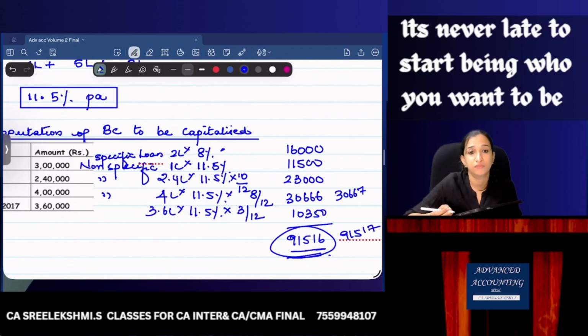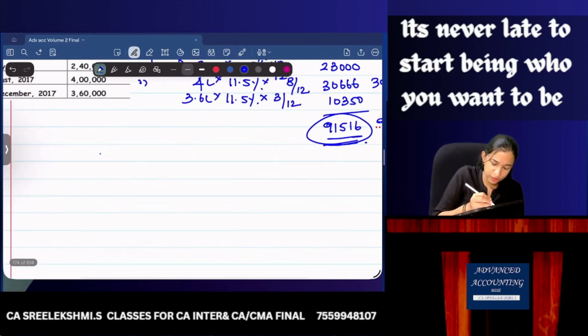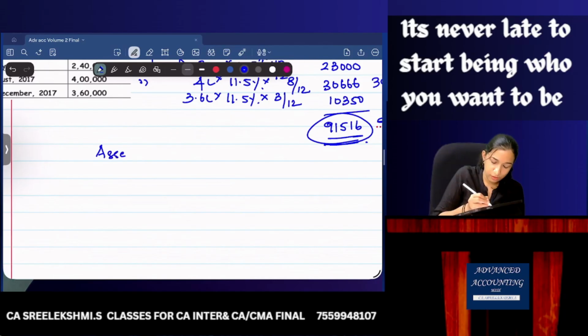So, what is the entry? What is the entry? Building to cash. I'll just write the total journal entry: Asset or Building.